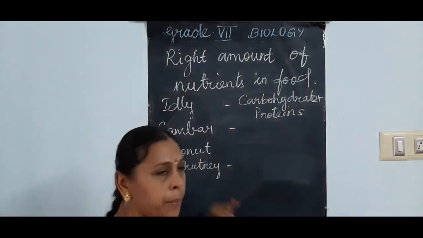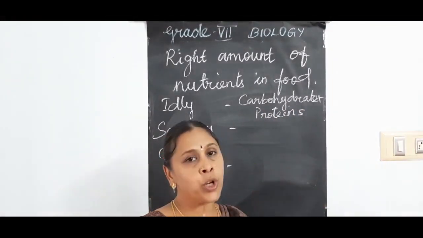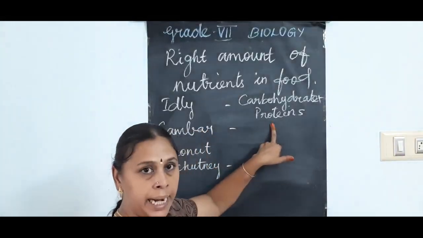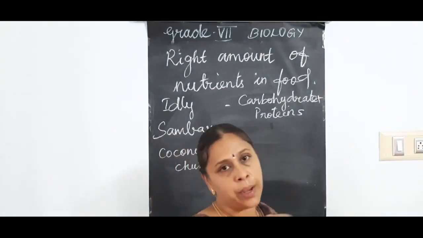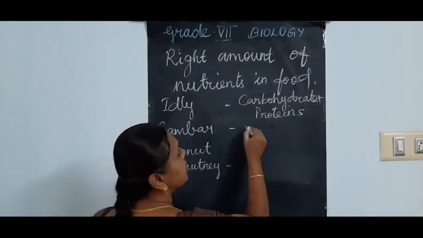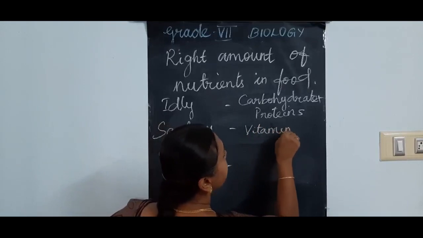Next, sambar. Maximum it is made up of dal. In that also the protein will be present. In addition, what do we add to that? Any one vegetable, onions, the main ingredient. So those will have vitamins and minerals.